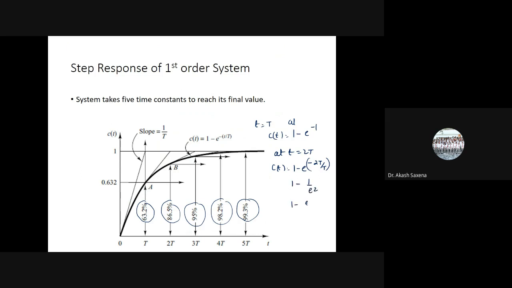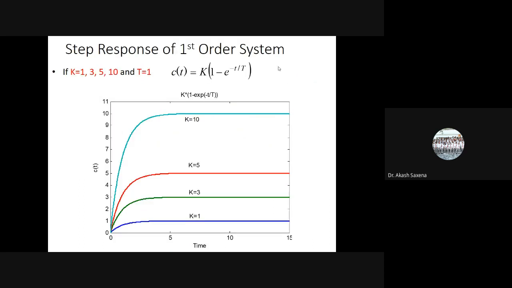Likewise 1 minus 1 upon e cube. Likewise 1 minus e to the power minus 4. So here you can say that at capital T, 63.2% of the DC gain will be appearing in the transient response. That means during this transient period, the output response of the system when it is subjected to step input will be 63.2% of the DC gain. So it is a very important indicator.